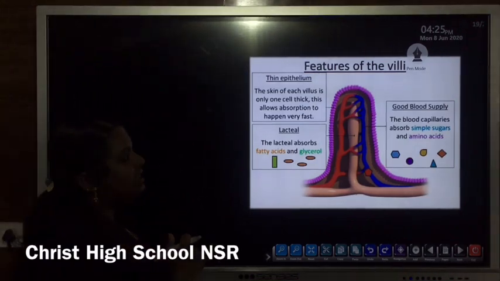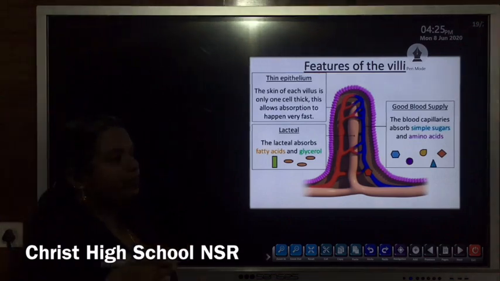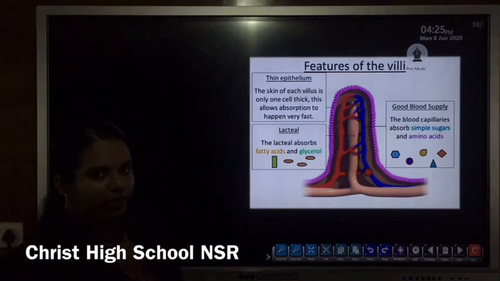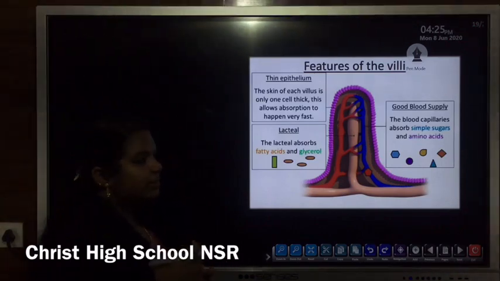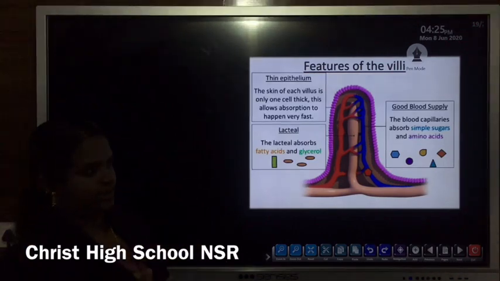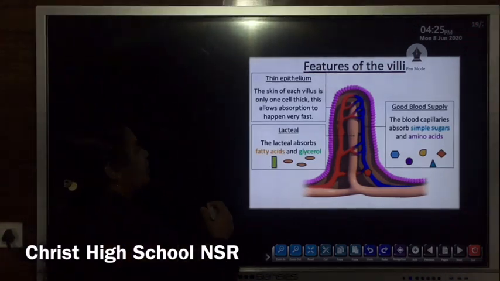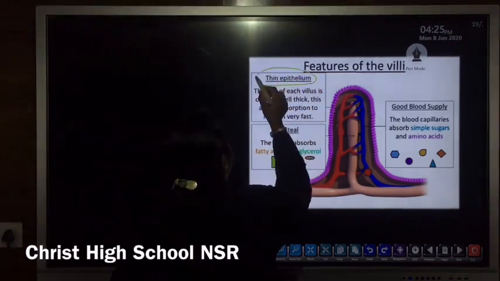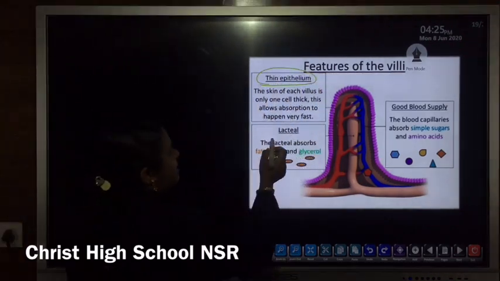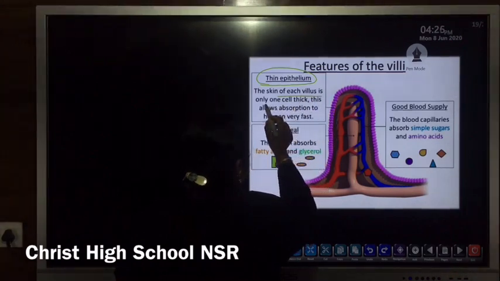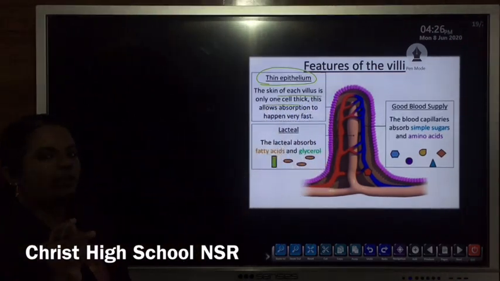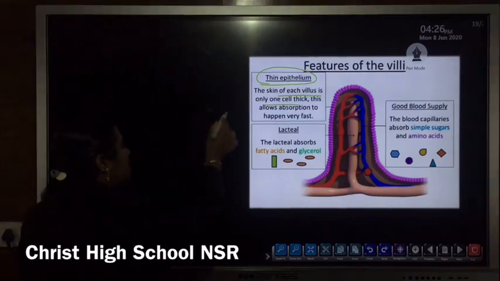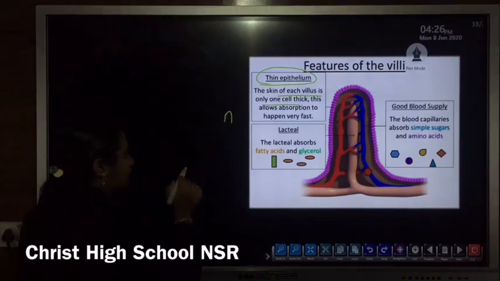So what are the particular adaptations of villi that help in maximum absorption of substances? The first and most important point is that villi have thin epithelium. The skin of each villus is only one cell thick, which means a very thin layer.